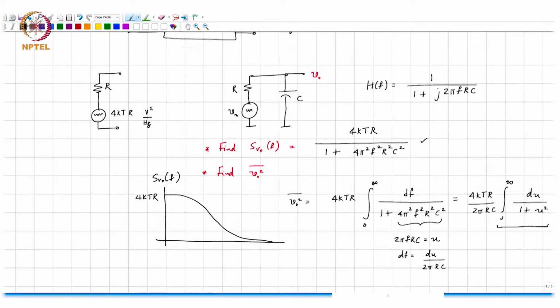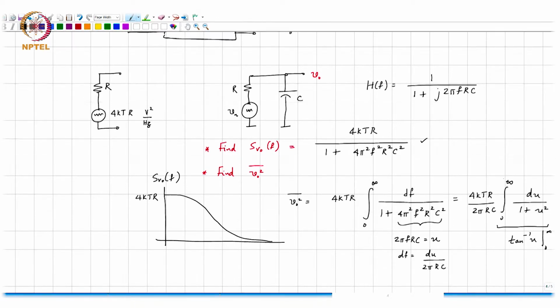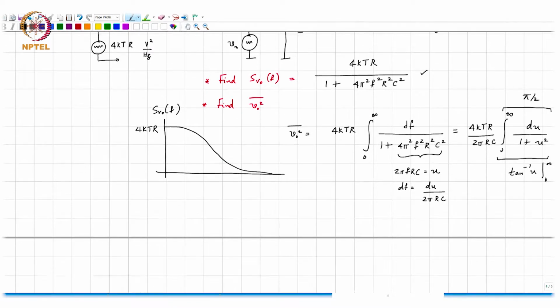So, I don't know how many of you still remember the integral. What is it? It is tan inverse u, and that has to be evaluated between limits of 0 and infinity, which basically is, what is that? Pi over 2.